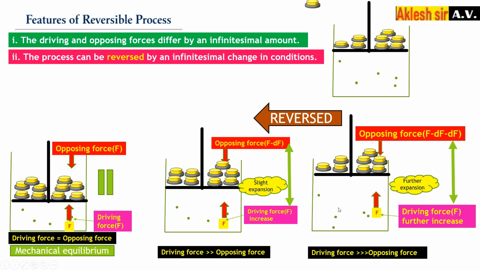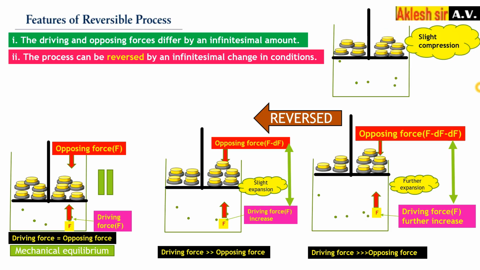Same diagram now. Okay, now what we are going to do, we will add a weight here. So as soon as we add the weight, the opposing force will be more as compared to the driving force. What will happen? There will be a slight compression. In this way, by putting the weight again, you can bring it back to its original position from this state.